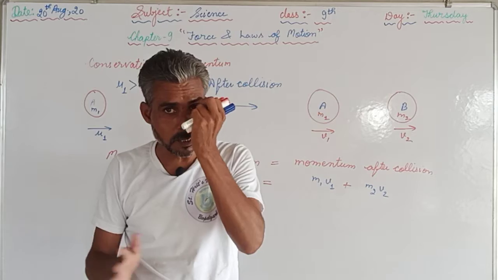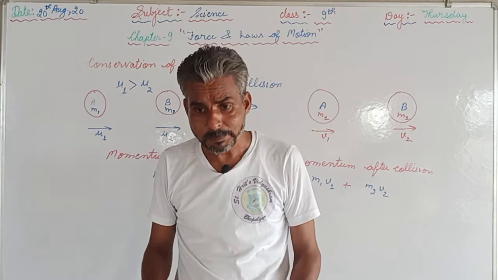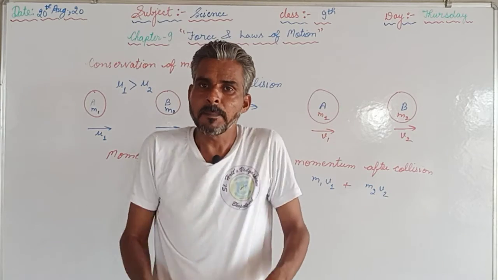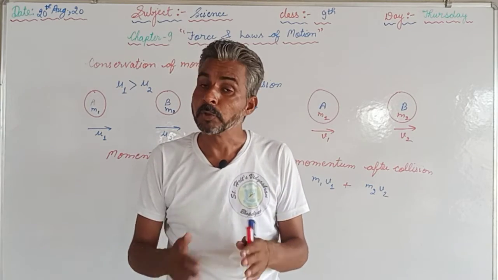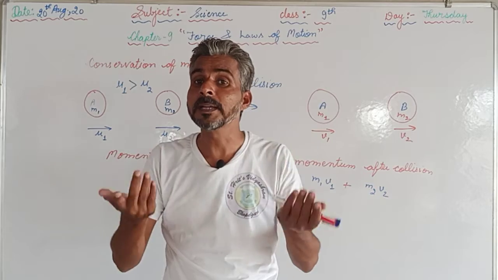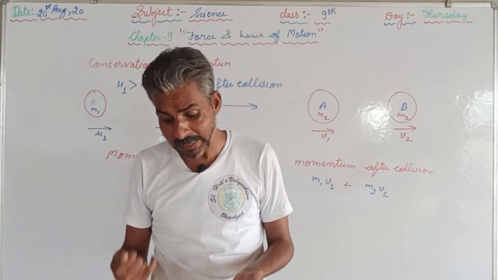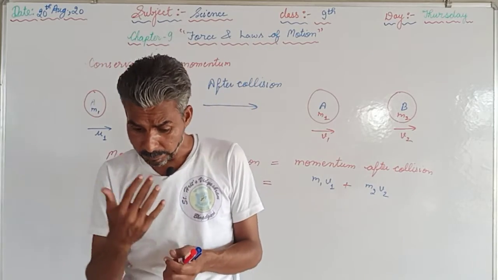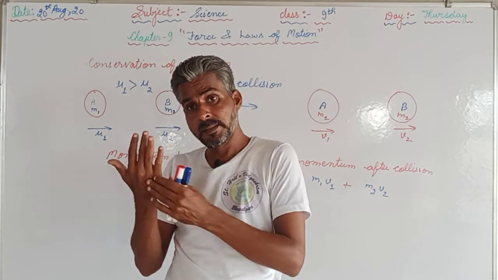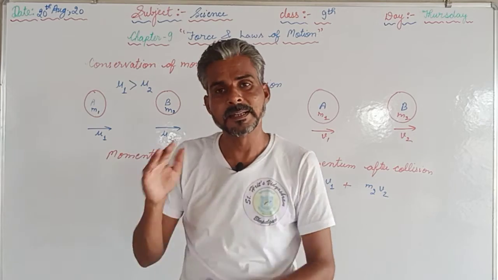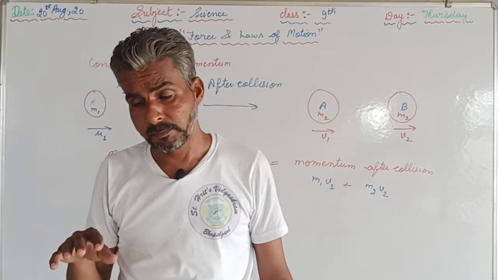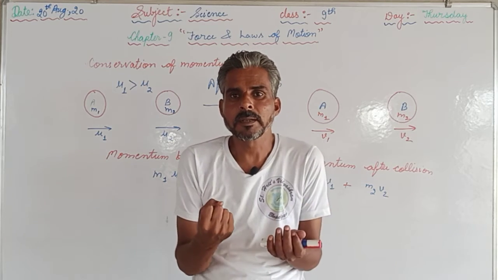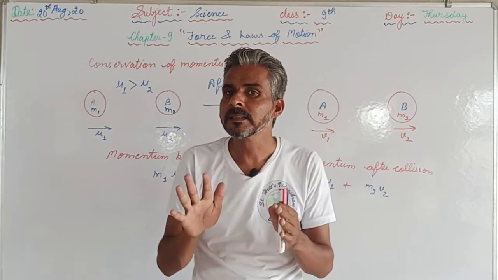As soon as the bus starts, his lower part comes into motion, and the upper part which was at rest wants to stay at rest due to inertia. That's why the upper part goes in the backward direction. That is the reason why a person sitting in a bus falls backward if the bus starts suddenly.